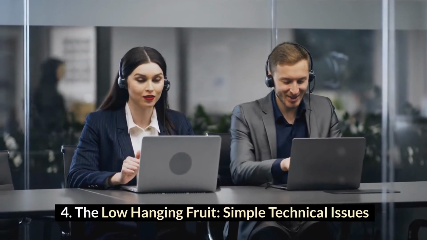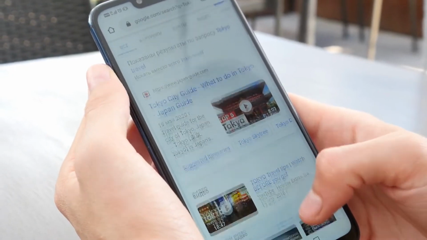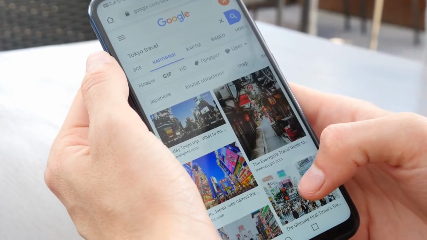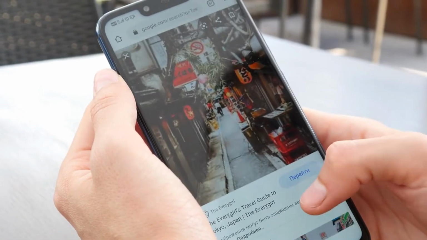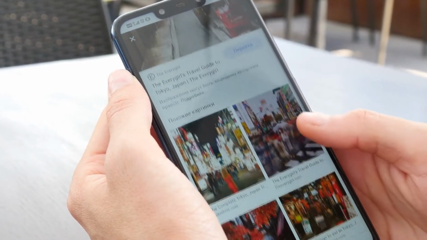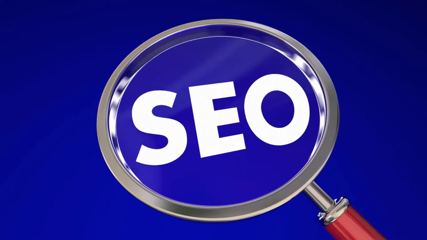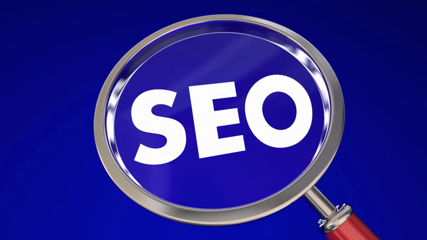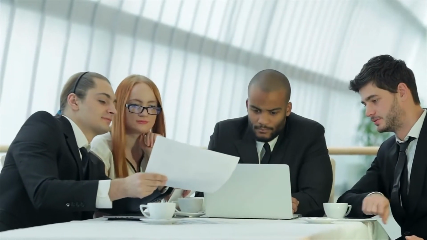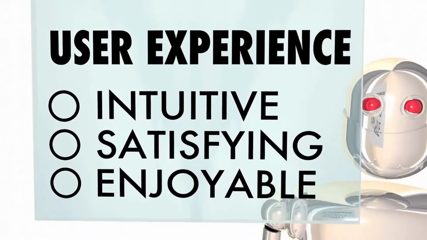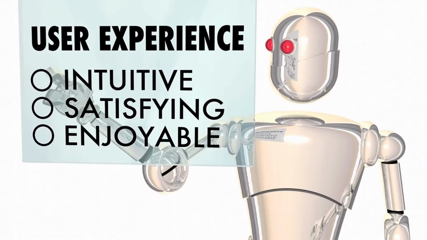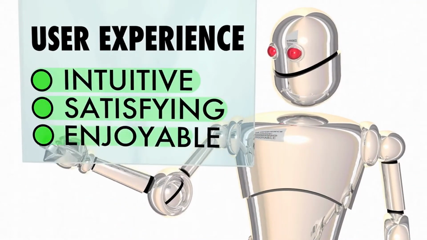4. The low-hanging fruit. Simple technical issues. Use the simple publicly available tools to find technical problems: Google Analytics, Google Webmaster Tools, Google's mobile-friendly test, Alexa, Moz, Why Slow, and more. Fix the simple things first: 404 errors, long page load times, missing or incorrect on-page SEO, search engine optimization, elements, etc. Move on to more philosophical issues: performance optimization, A/B testing, user experience, UX, heat mapping, etc.